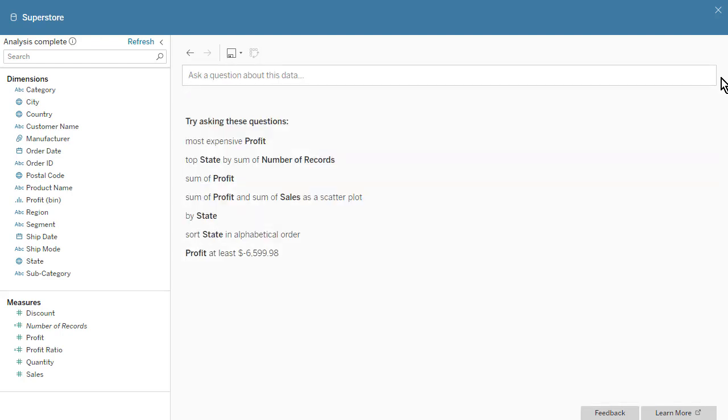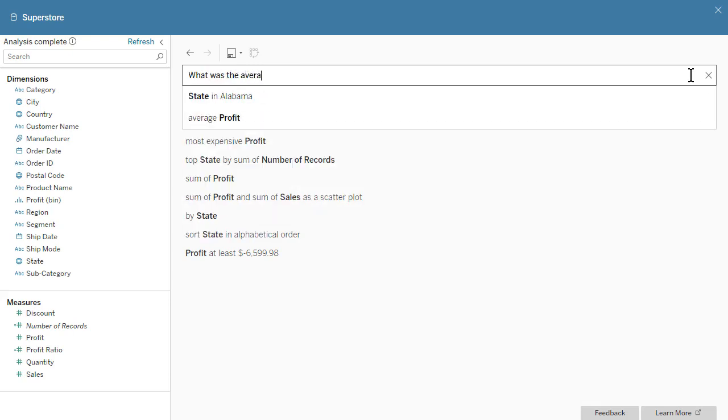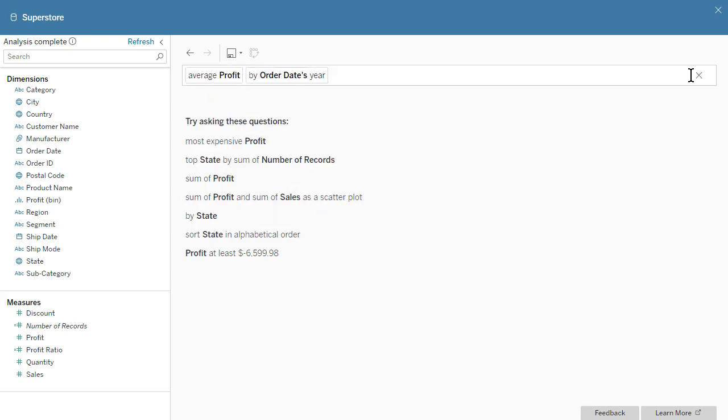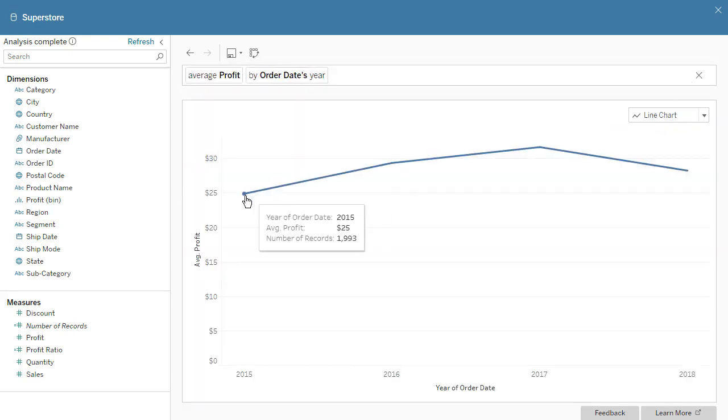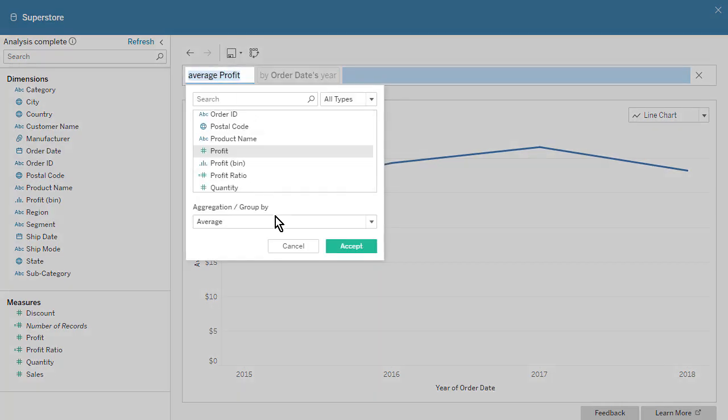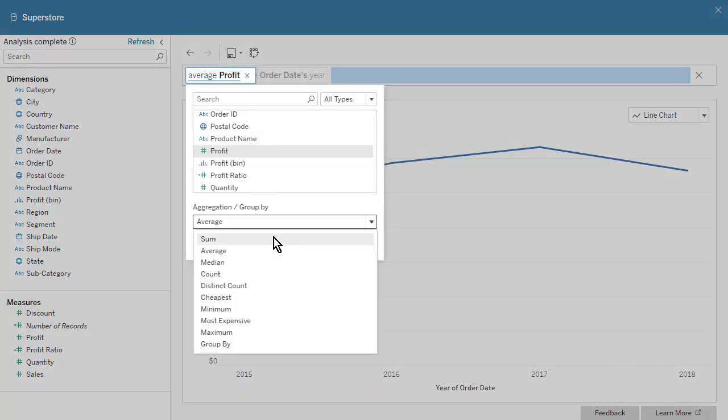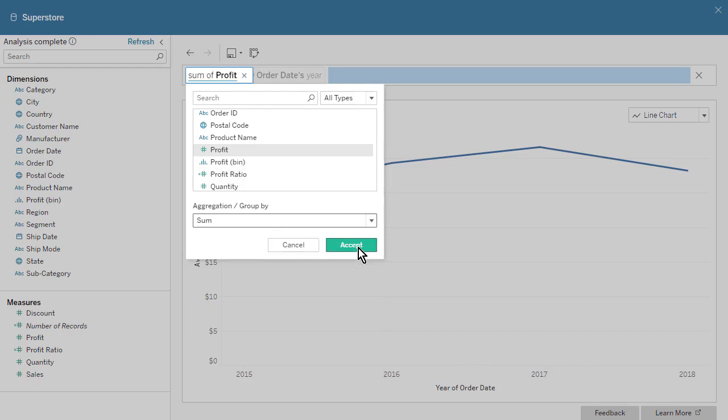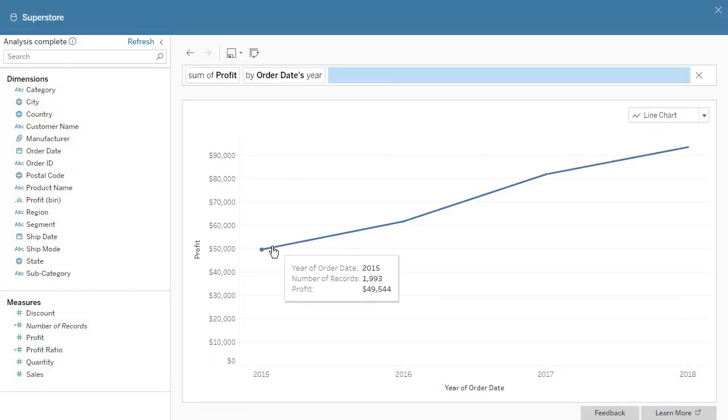Measures also have aggregation types. When we ask, "What was the average profit per year?" we see relatively small numbers because profit is averaged across every customer, order, and product sold. To see the total profit for each year, we click on the analytical phrase for our measure and change the aggregation type to sum. Now the total profit per year displays.